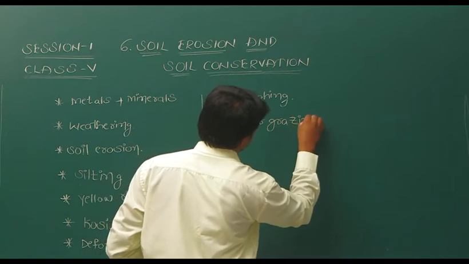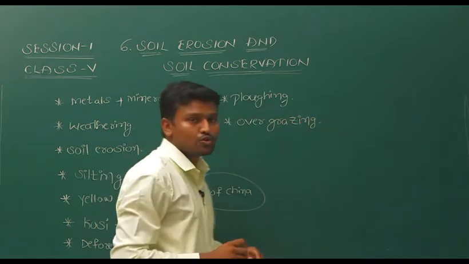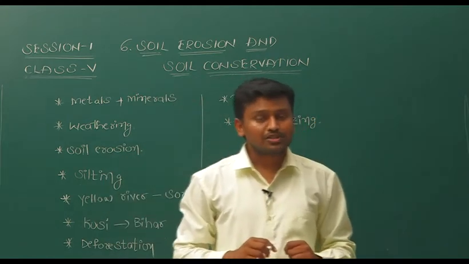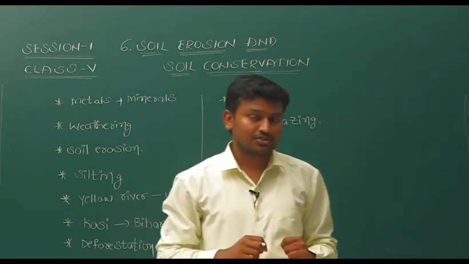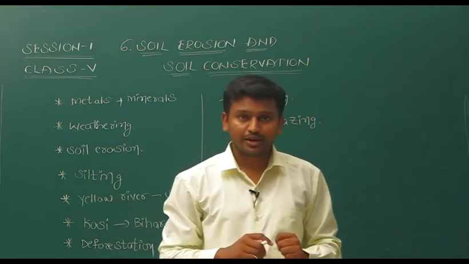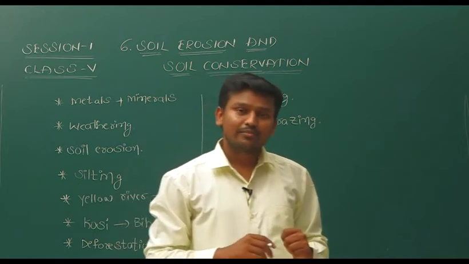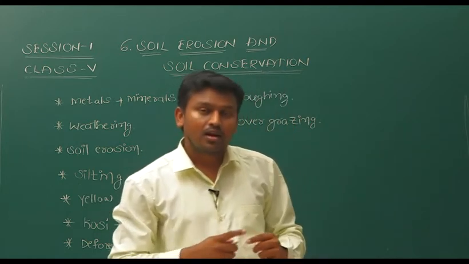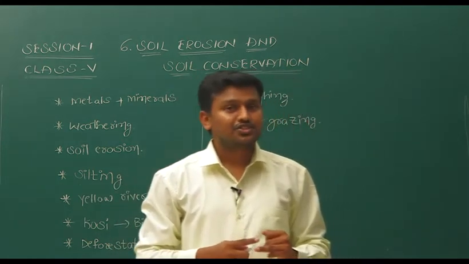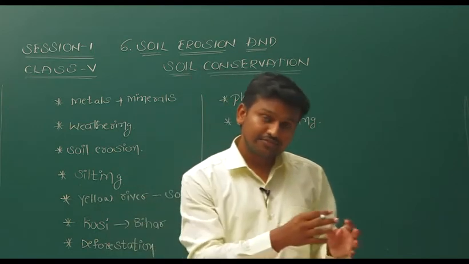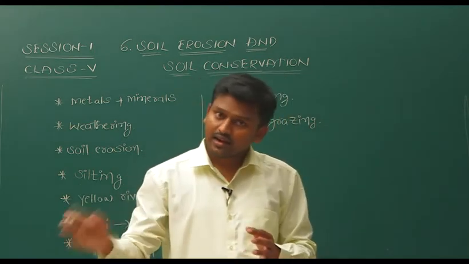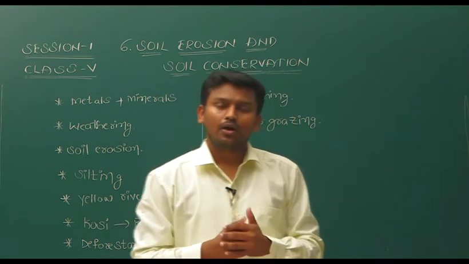Overgrazing also causes soil erosion. How is overgrazing responsible for soil erosion? What is the meaning of grazing? Grazing means animals like cows, goats, and sheep eat leaves, soft plants, and grass.